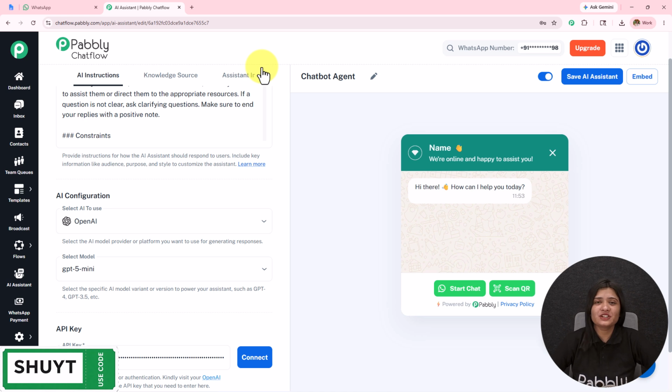Do you want to automate your WhatsApp conversation for all the repetitive queries, and you want that whenever someone sends you any message on your WhatsApp, the user should be instantly replied? So here, with the help of Pabbly Chatflow, I have created this WhatsApp chatbot which can automate your WhatsApp conversation.